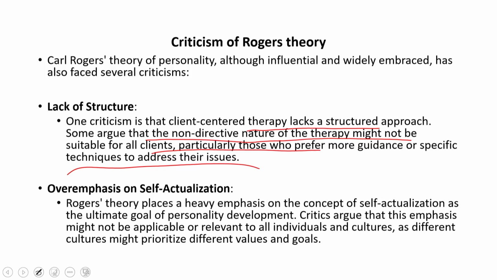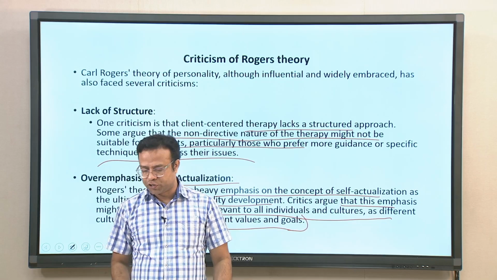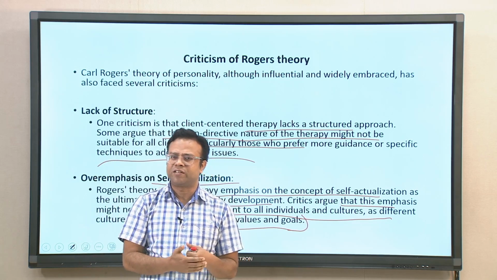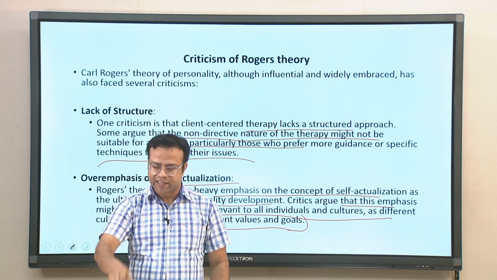Second criticism is overemphasis on self-actualization. Rogers' theory places heavy emphasis on the concept of self-actualization as the ultimate goal of personal development. Critics argue that this emphasis might not be applicable and relevant for all individuals and cultures, as different cultures might prioritize different values and goals. So, it may not be everybody's cup of tea, but this is what Rogers was finding out from his perspective. Many critics argue that this may not be for everybody, in terms of connecting dots with their self-actualization.